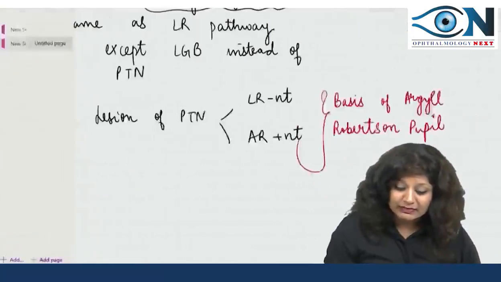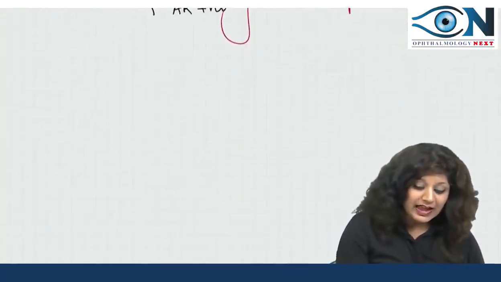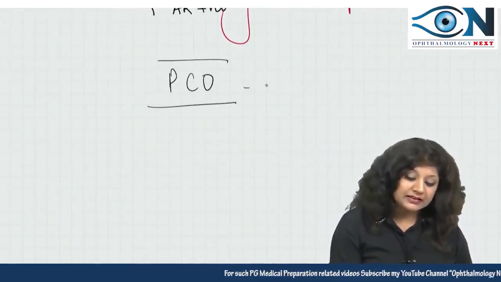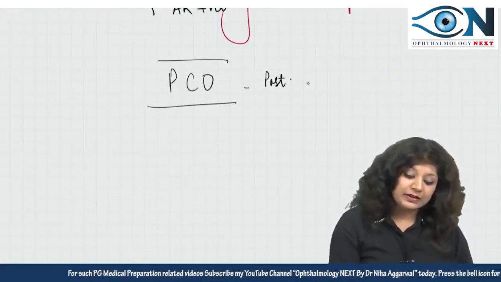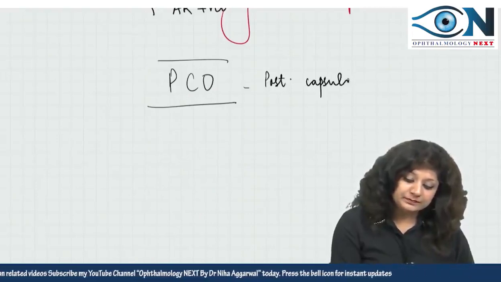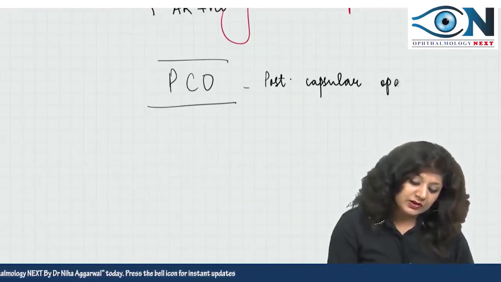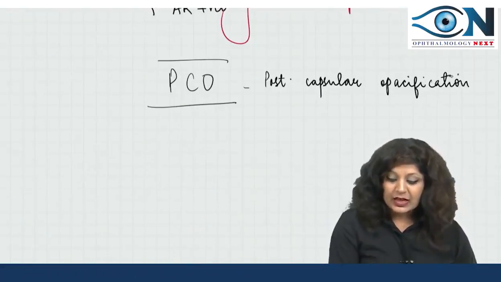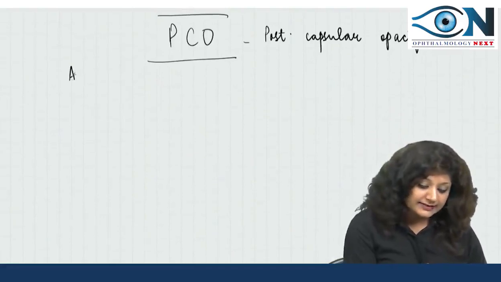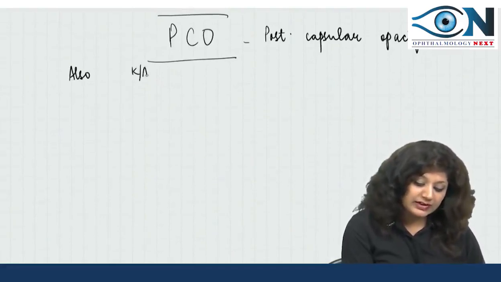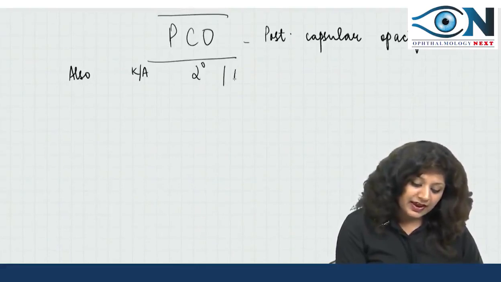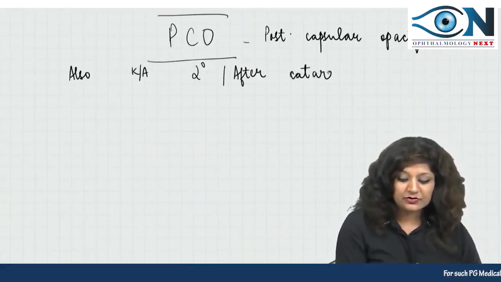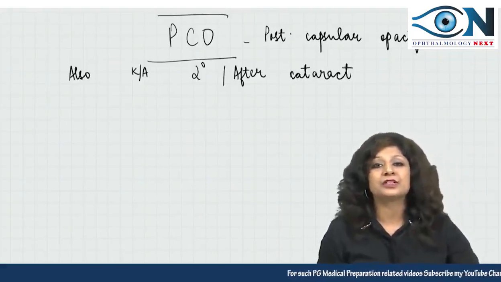Now one very important thing is how and why this PCO actually occurs. PCO means posterior capsular opacification. It is also called secondary cataract or the after cataract.